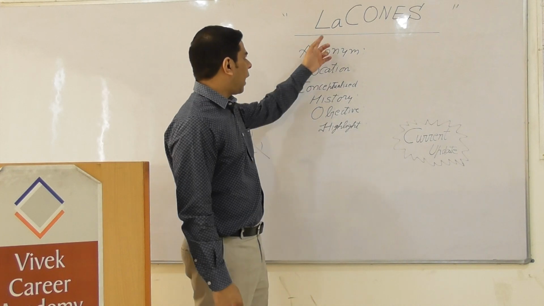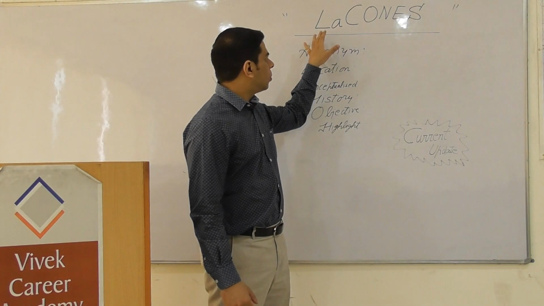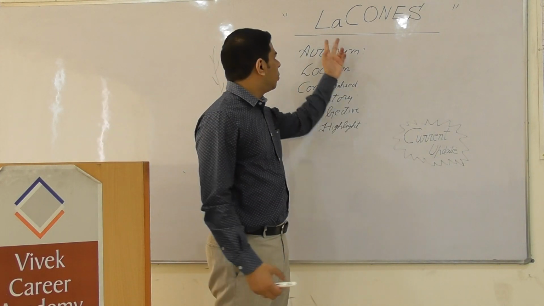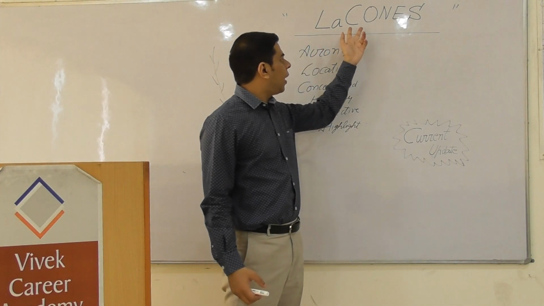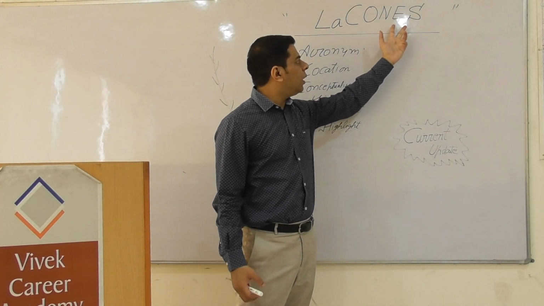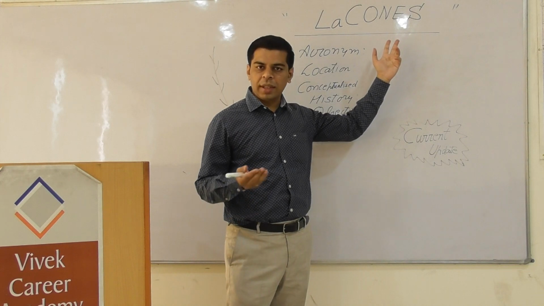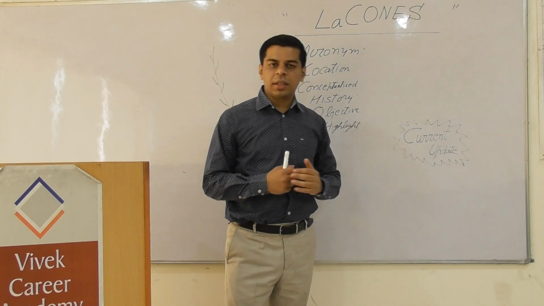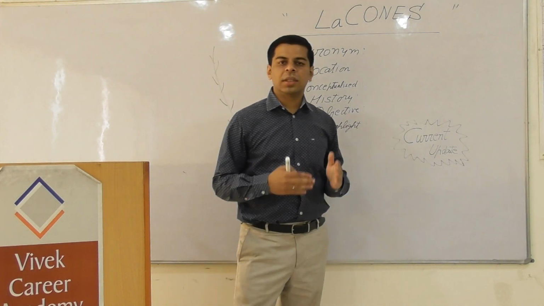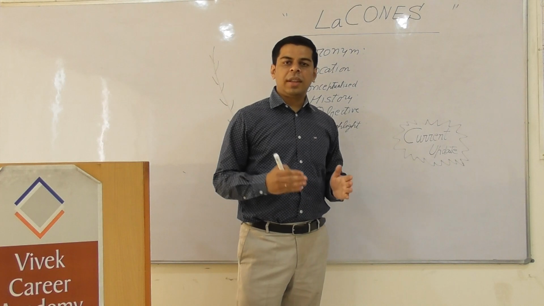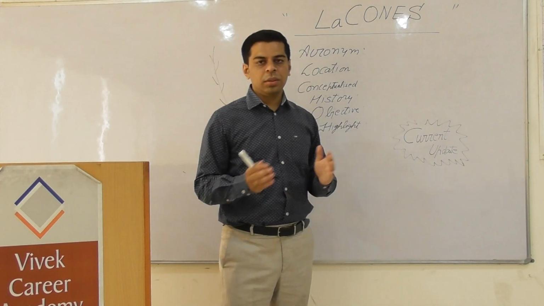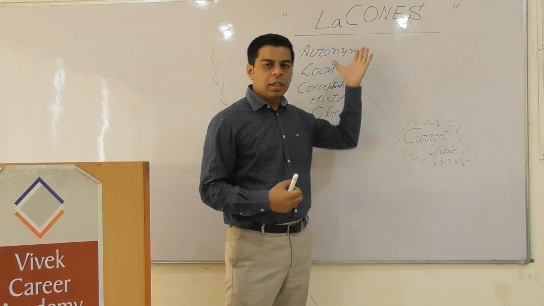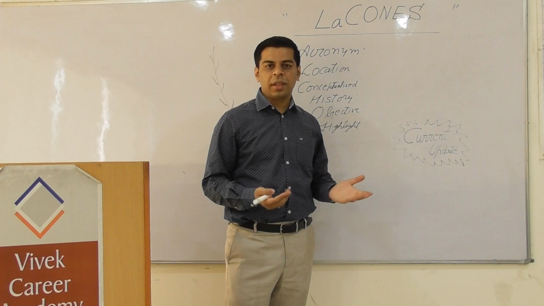First of all, the acronym: you can see that I have written the A in small and the rest in capitals. So it clearly highlights that the first two words stand for laboratory, then ON for conservation, and ES, since it's an environment topic, you can guess it, stands for endangered species. Just like we saw in the last lecture, there is a convention called CITES, the Convention on International Trade in Endangered Species. So you can make it out, this is not too hard to grasp. Yes, if you are hearing it for the first time, this theme might have surprised you.